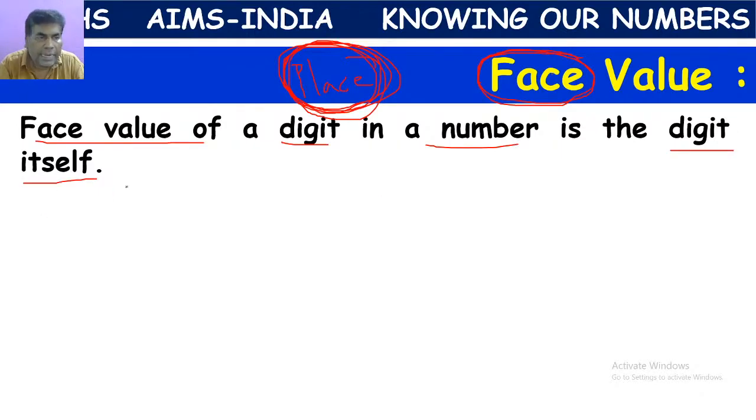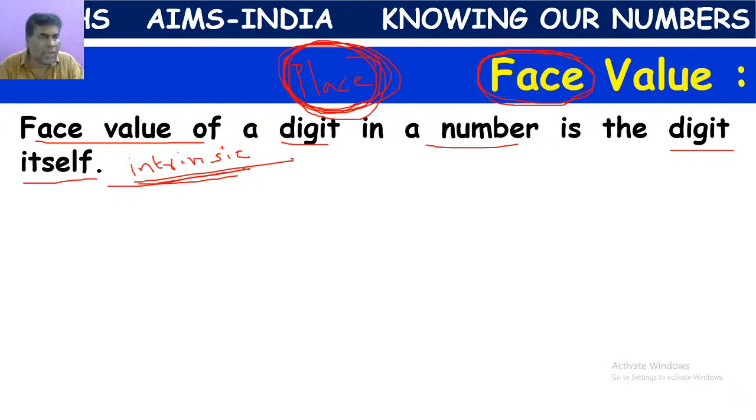It is intrinsic. Write down this word. This is a very important word: INTRINSIC. Intrinsic means occurring naturally, its natural value.